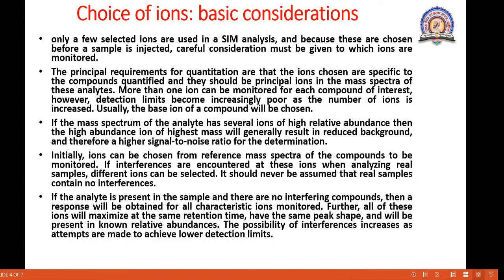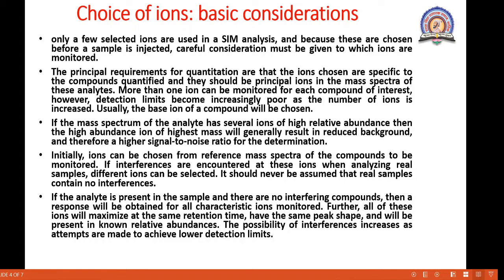More than one ion can be monitored for each compound of interest. However, detection limits become increasingly poor as the number of ions is increased. Usually, the base ion of the compound will be chosen. When we get the spectra, we mostly use the base ion peak. It is nothing but the molecular weight of that particular compound. That's why we choose the base ion peak.